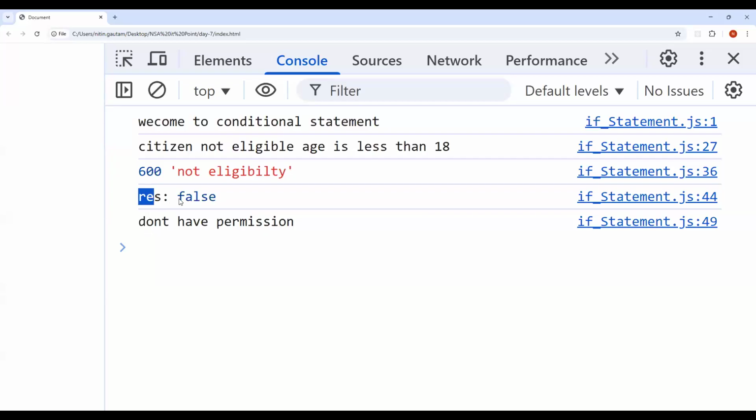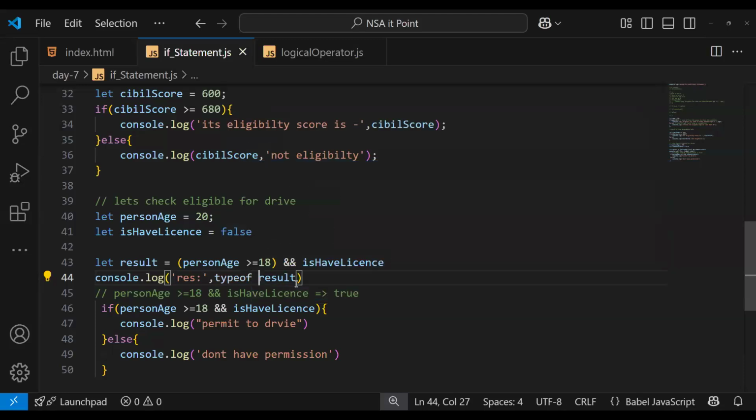False. It returns a boolean. How to check whether it is boolean or not? How to check the data type? Just write typeof. It's showing an error for result. Okay, just write typeof, then a space.